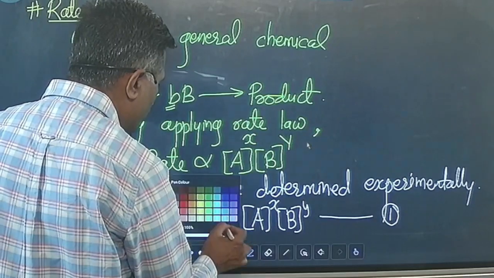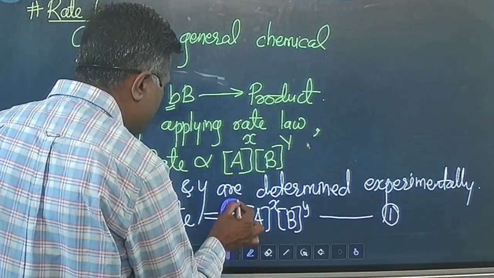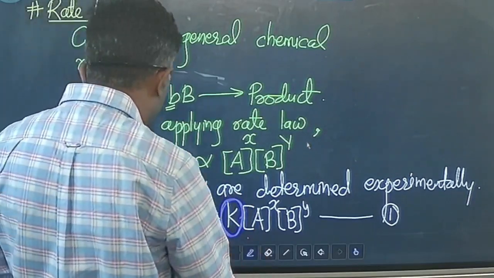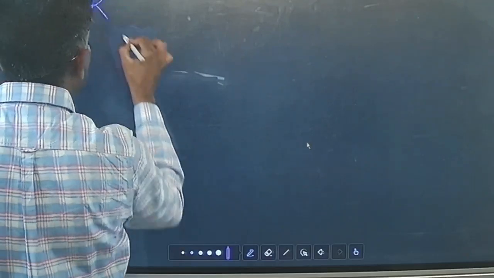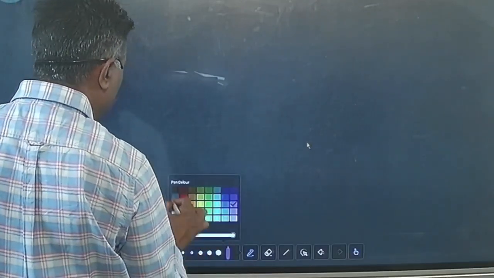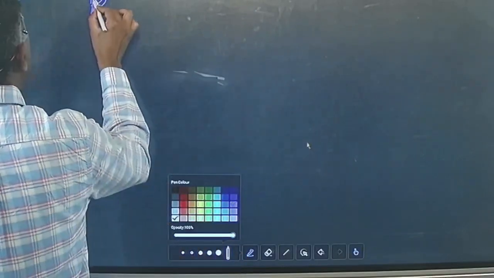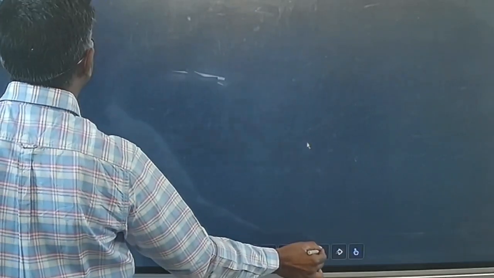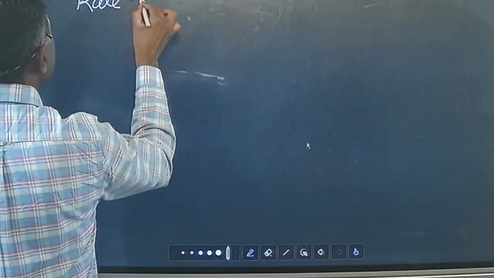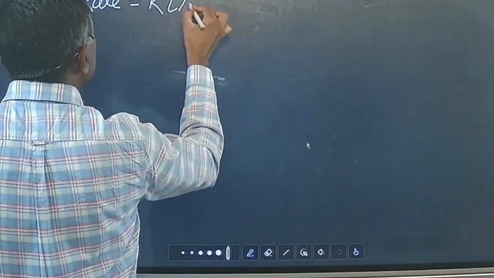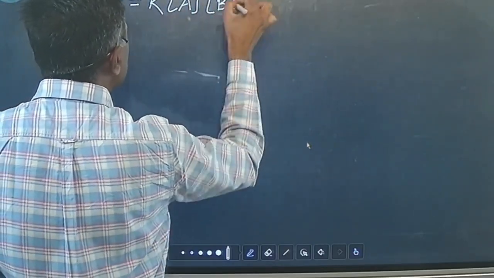Now we will study in detail about this k, that is the proportionality constant. So rate is equal to k into concentration of A raised to x and concentration of B raised to y.